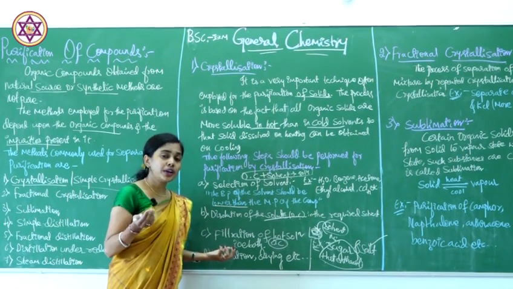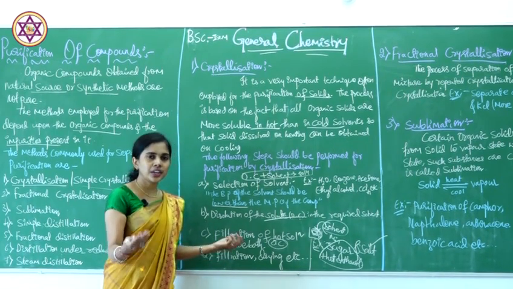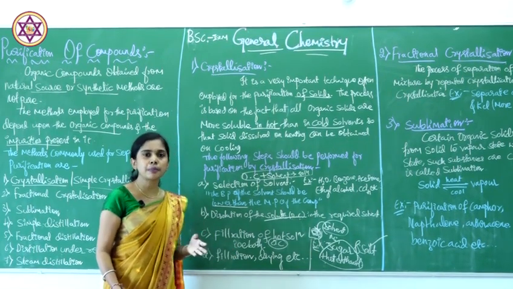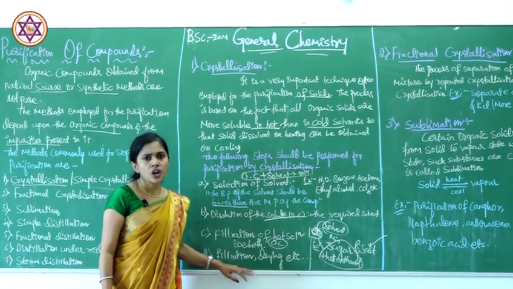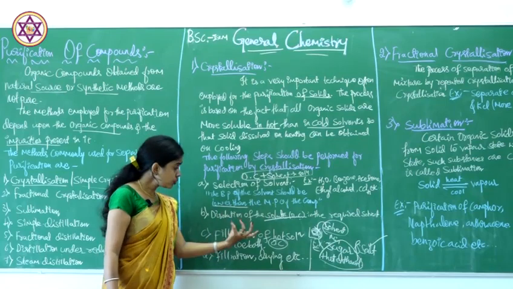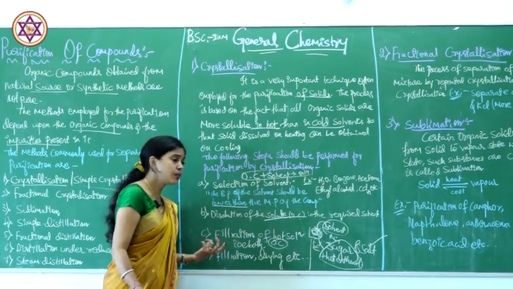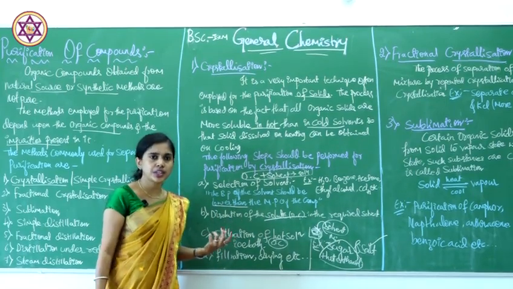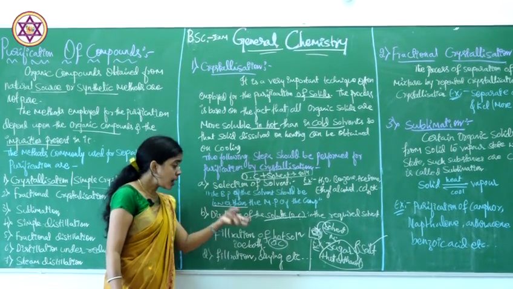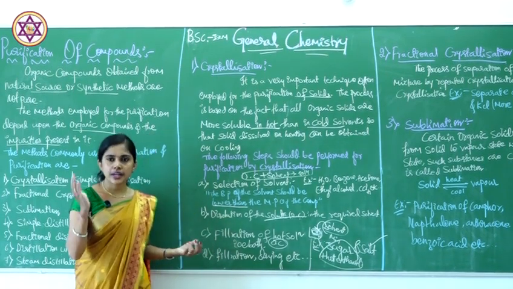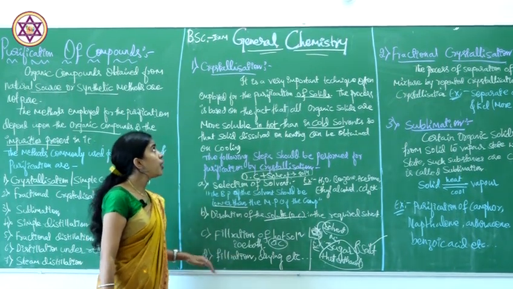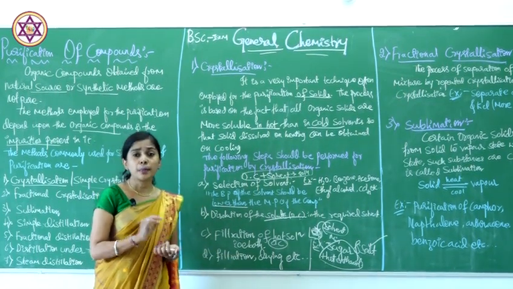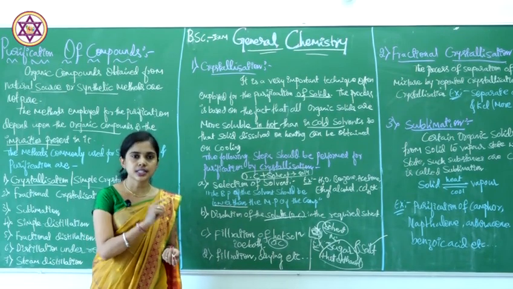If you do not get crystals by the normal simple vaporization method, in that case we have to use the Buchner funnel, or cool in an ice bath, or scratch the sides of the conical flask, or add an organic compound, or add a suitable solvent. In this way we purify the compound by the first method, that is crystallization.